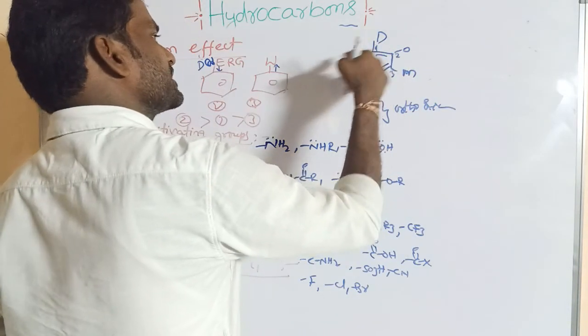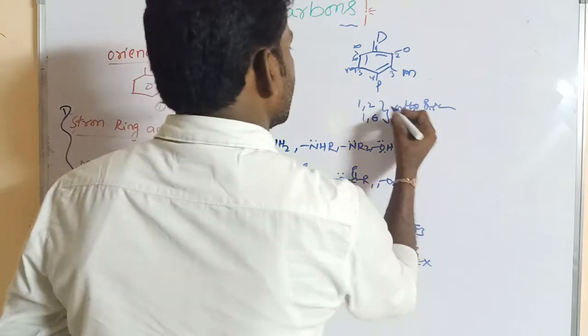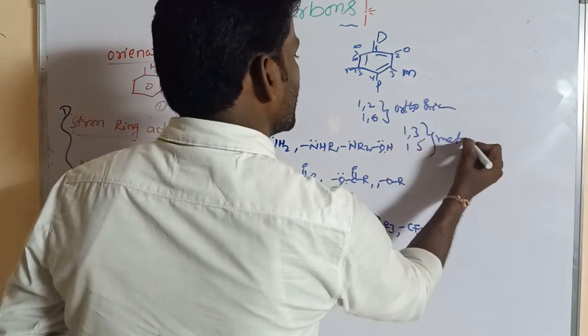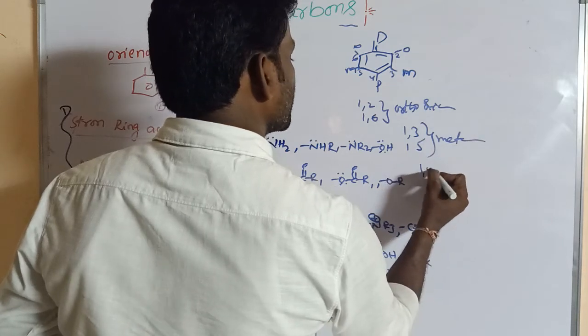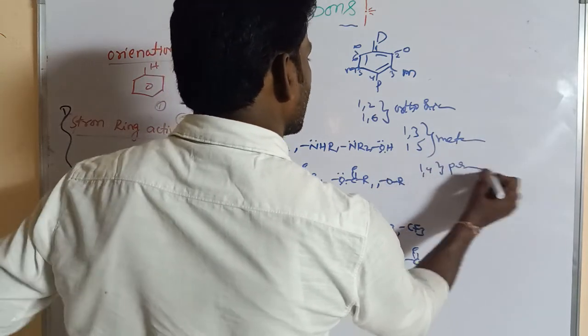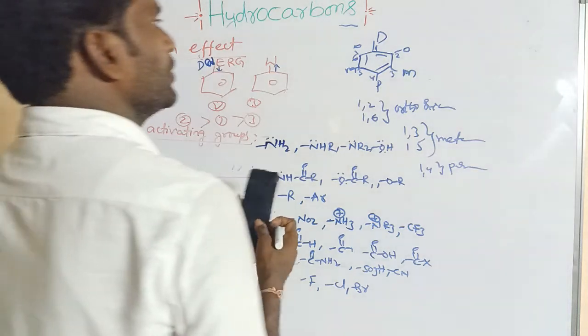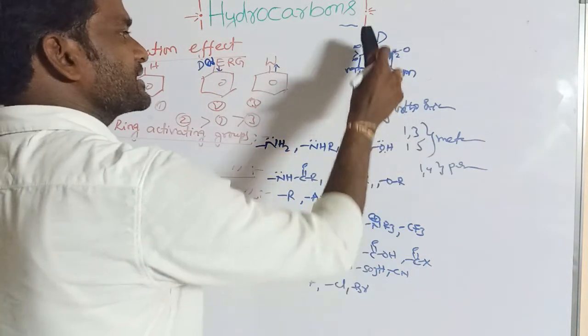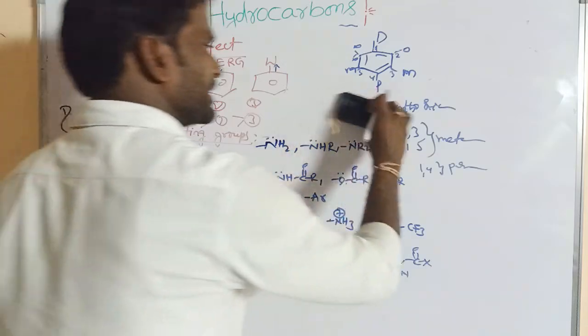Here 1,3 and 1,5 are said to be meta orientations, and 1,4 is said to be the para orientation, right?